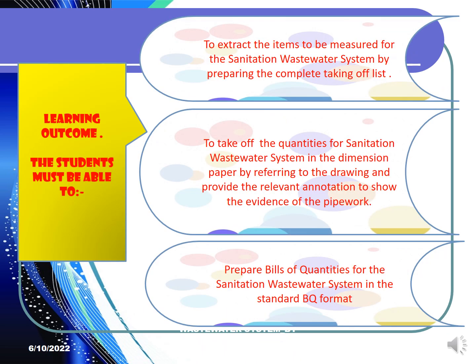Before we go for the detail, definitely you have to understand some of the terminology. After you understand the terminology, then you must be able to extract the item required to be measured. You have to refer to the drawing, identify the components, identify the system, then it will be easier for you to prepare the taking off list.